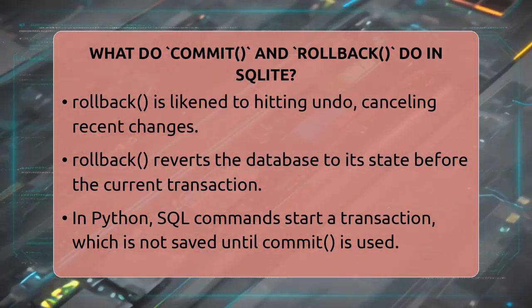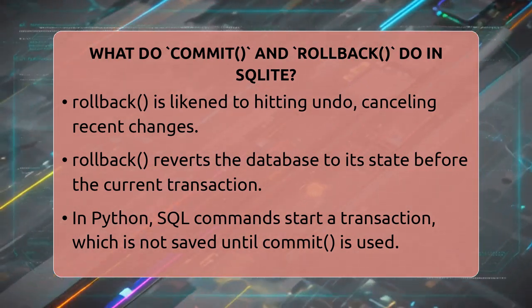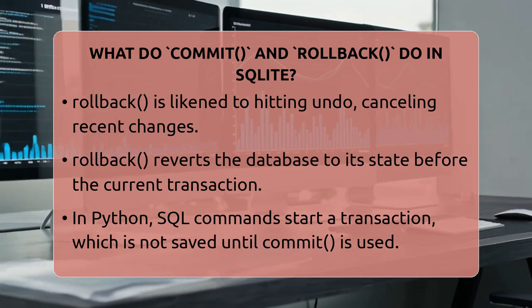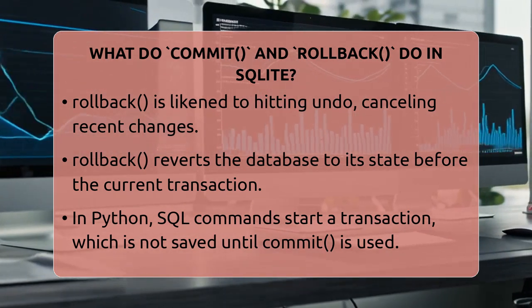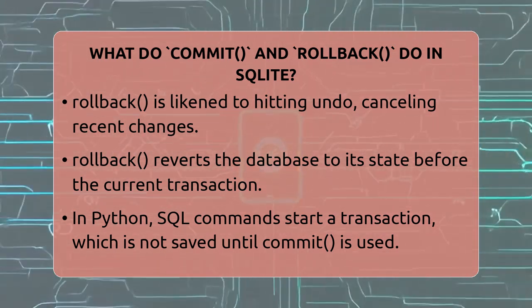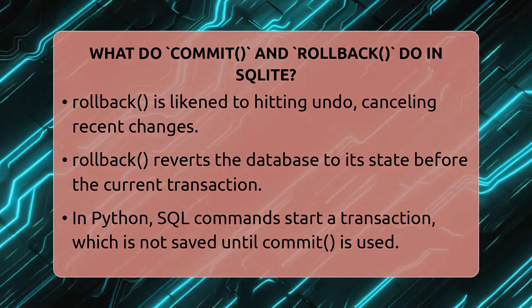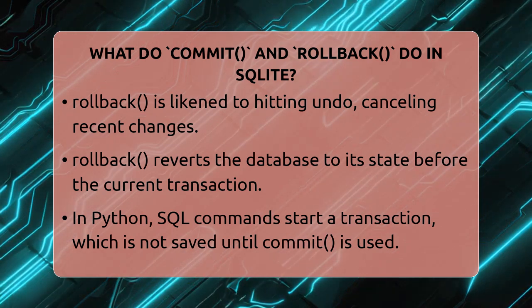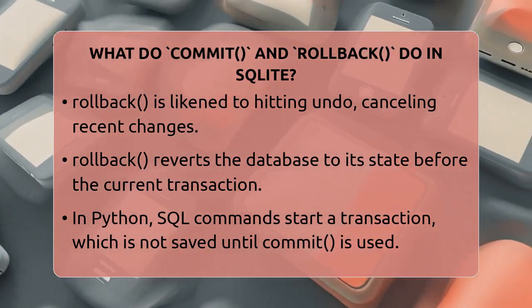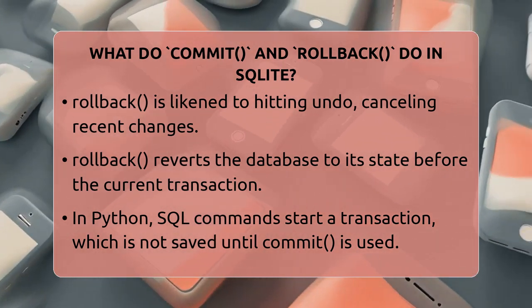On the other hand, rollback is like hitting undo. If you're in the middle of making several changes and realize something is wrong, calling rollback will cancel all the changes made during that transaction. It reverts the database back to how it was before you started making those changes. This is especially helpful if an error occurs or if you decide not to proceed with the updates.